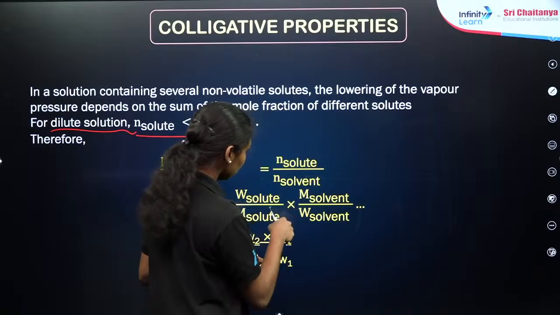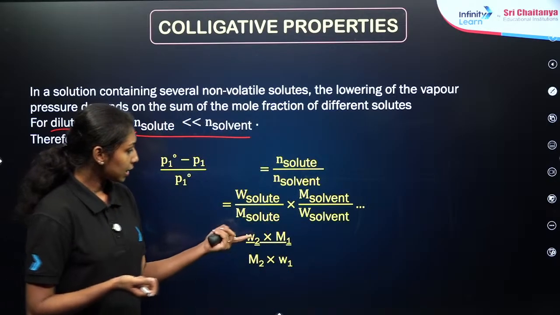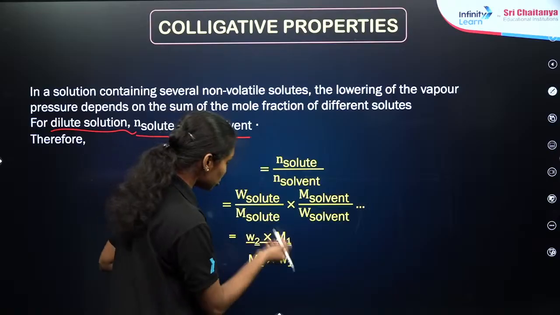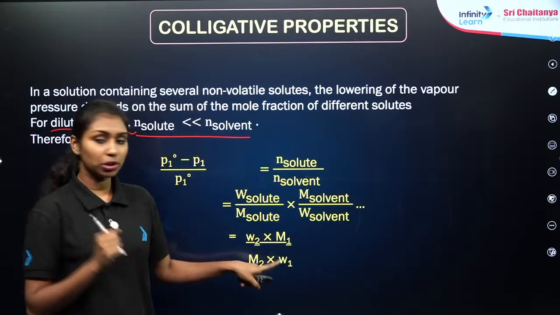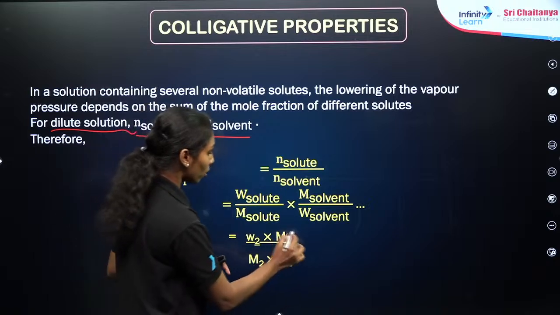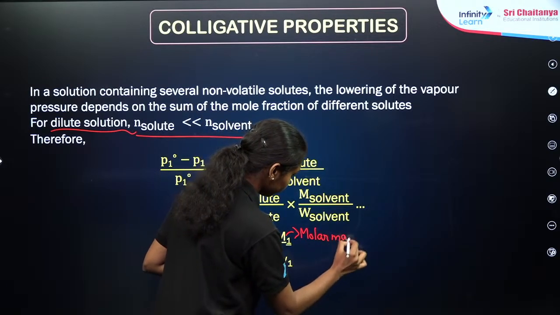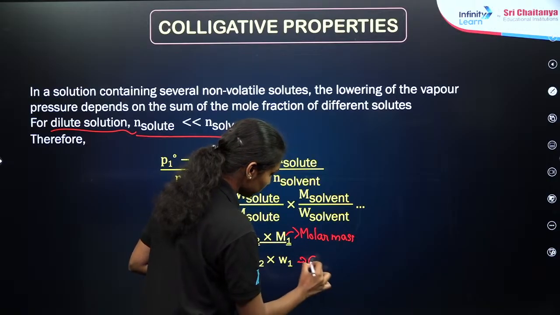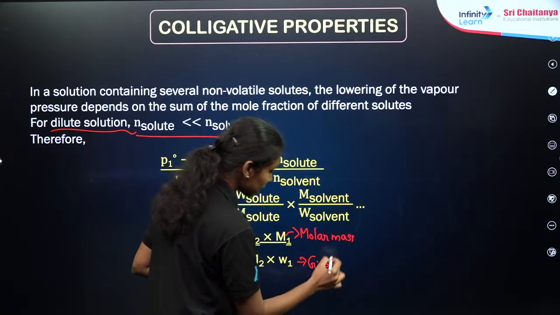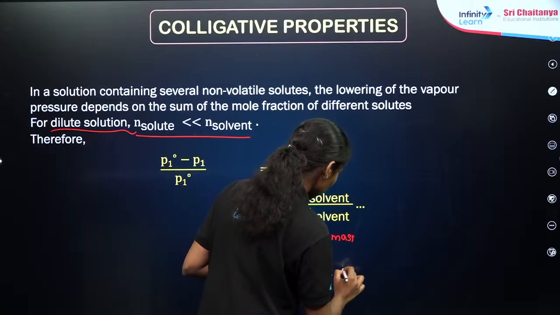Taking the ratio, you will get W2 into M1 divided by M2 into W1, where M1 and W1 are the molar mass and the given mass. 1 stands for solution here, 2 stands for the solute here.